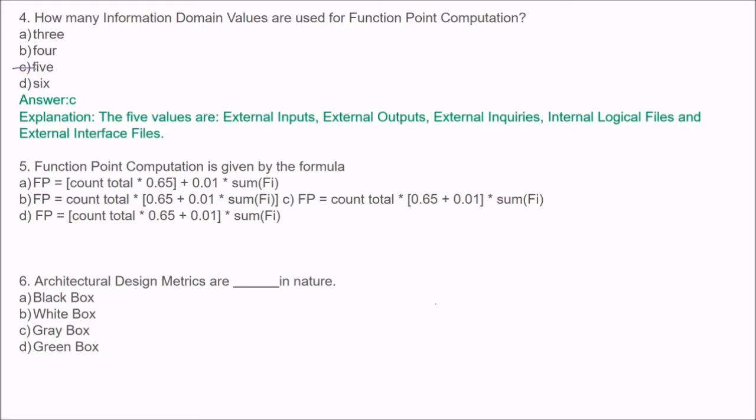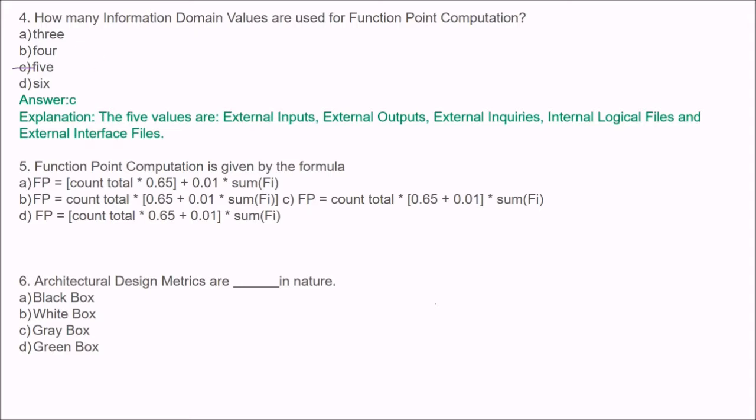So these are external inputs, external outputs, external inquiries, internal logic files, and external interface files. So you have 4 things which are pertaining to external, that is external inputs, external outputs, external inquiries, external interfaces, while one is the internal logic files.